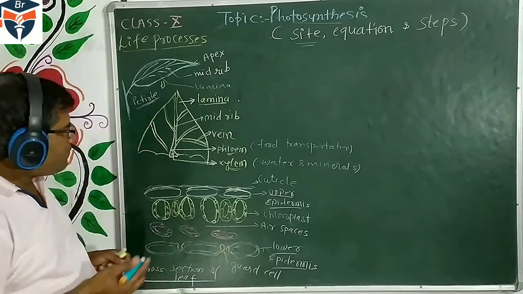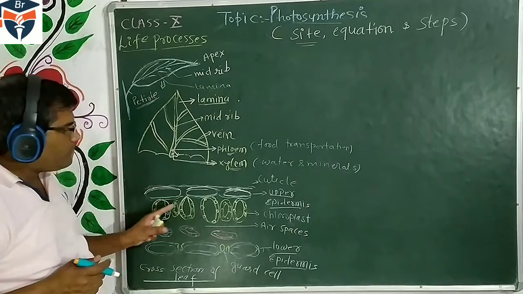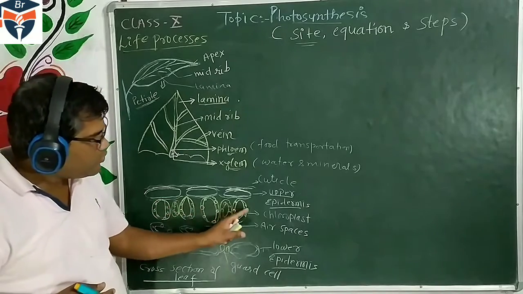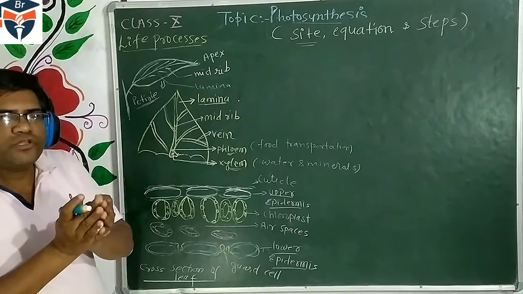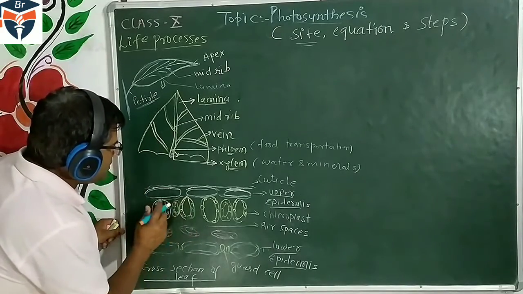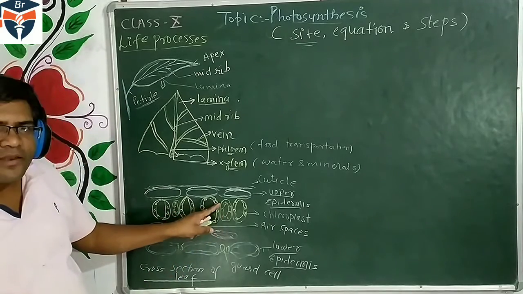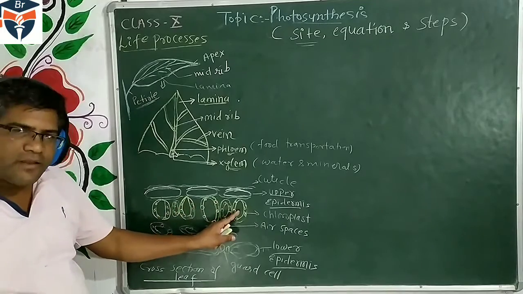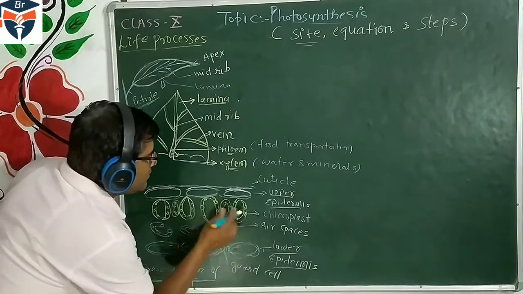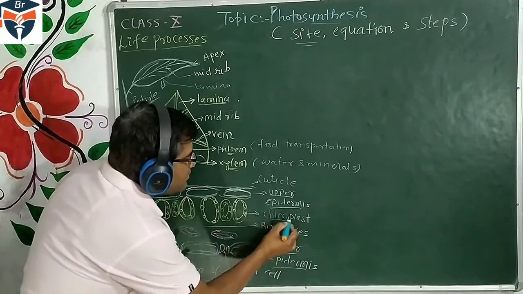After the upper and lower epidermis, there are the mesophyll cells. These mesophyll cells are compressed together, associated with each other, and are also called subsidiary cells. These mesophyll cells contain the chloroplast.